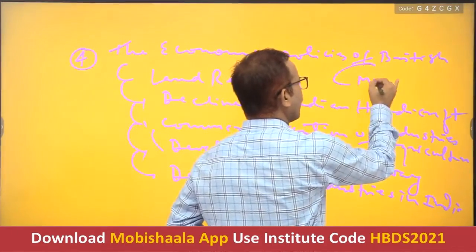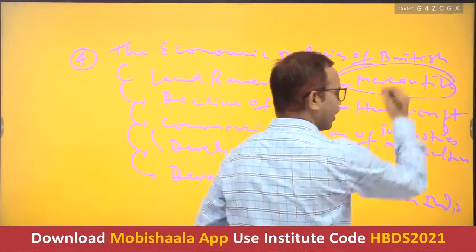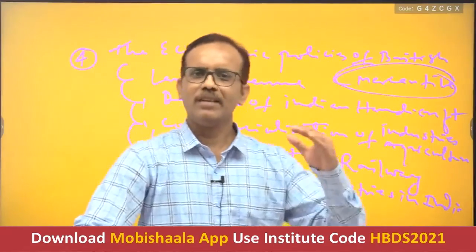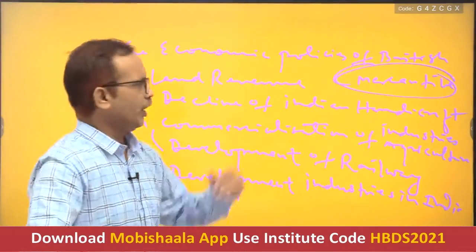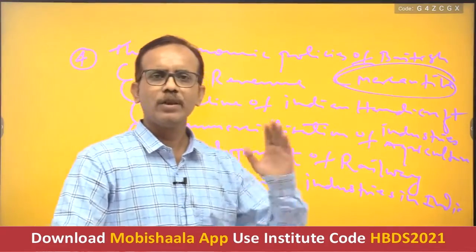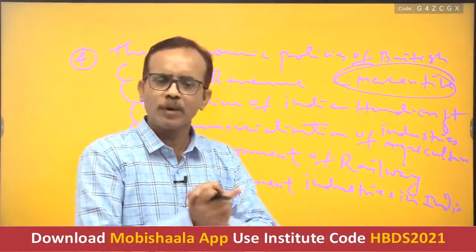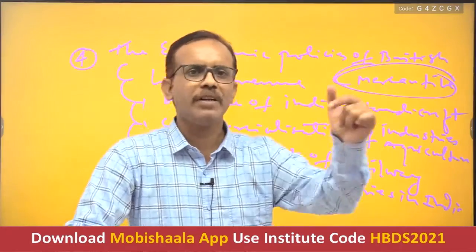It was a mercantile company, and mercantilism is a part of imperialism, and that's why, since it was a colonial company, its basic objective was to use Indian resources to strengthen the economy of England.